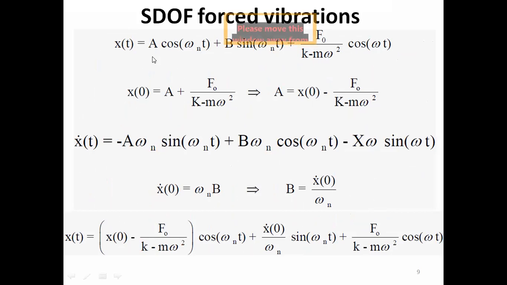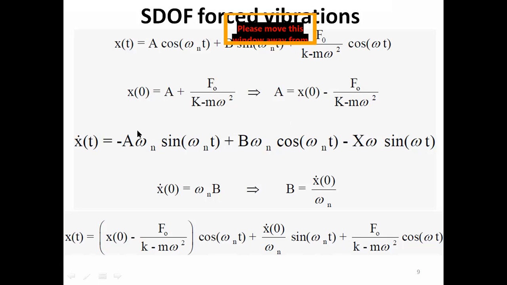In order to find the arbitrary constants A and B, we can use the initial conditions. Utilizing the first initial condition, x of 0, in this equation I am putting t equal to 0. Cos 0 is 1, so I would have A. Sine 0 is 0, so the B term would be 0. Here again cos 0 is 1, so we are left with this quantity. So x of 0 is equal to A plus F naught by k minus m omega square, and from there we can find capital A as x of 0 minus F naught by k minus m omega square.